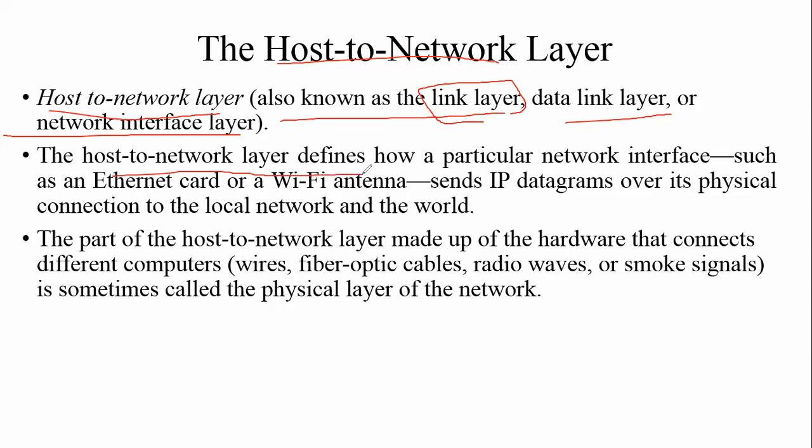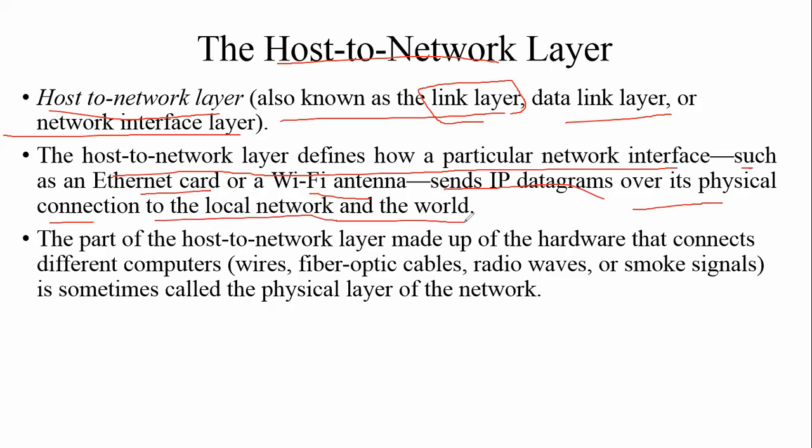Host to network layer defines how a particular network interface, meaning one computer, communicates with another by using this interface, such as an Ethernet card or Wi-Fi antenna, sending IP datagrams over this physical communication to the local network and the world.